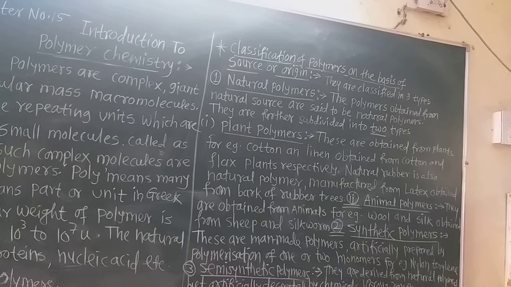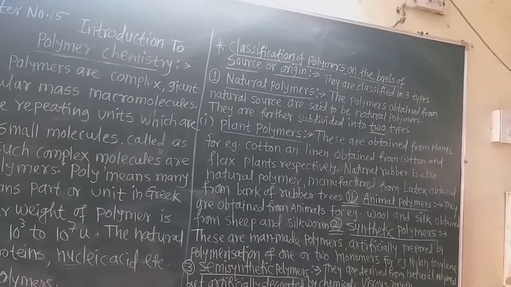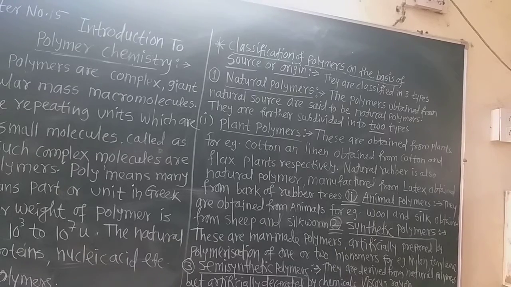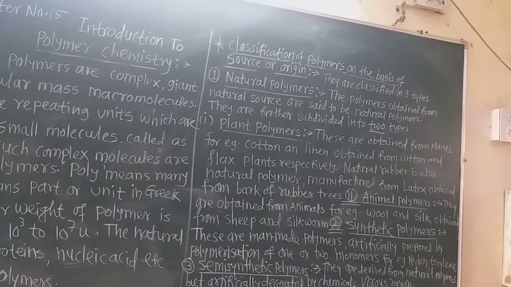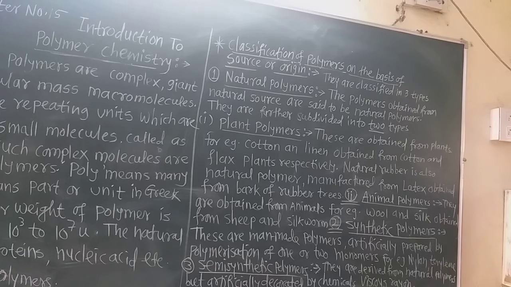Semi-synthetic polymers are used for the manufacture of non-inflammable photographic films, cinema film, varnishes, etc. They are made from these. That is the semi-synthetic polymer. Semi means partly synthetic and partly natural. So the name is semi-synthetic polymer.